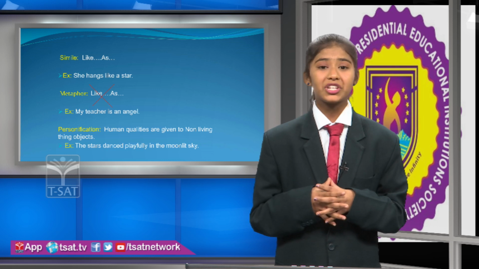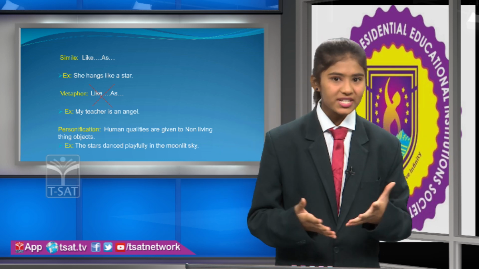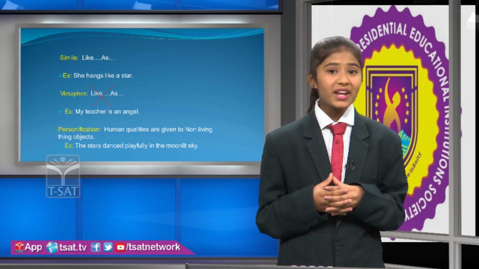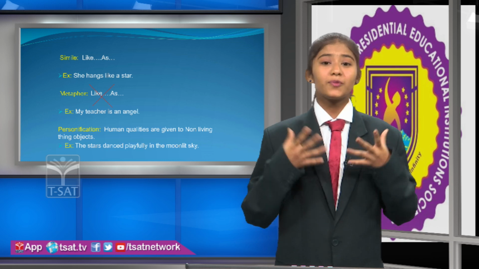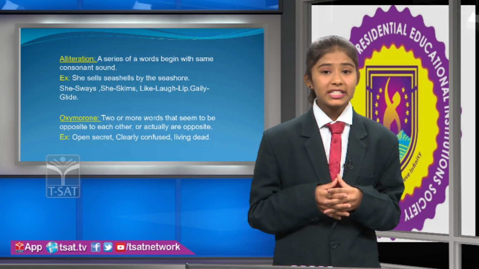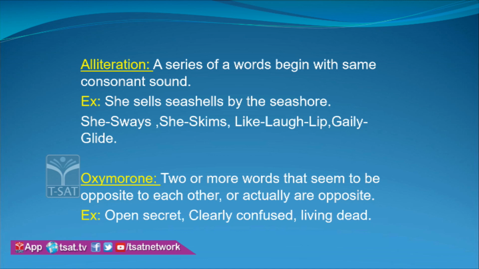And personification means giving human qualities to non-living objects. For example, the stars danced playfully in the moonlit sky. Then alliteration means a series of words beginning with the same consonant sound. For example, she sells seashells by the seashore, and she sways, she skims, like a leaf flit and gaily glide.